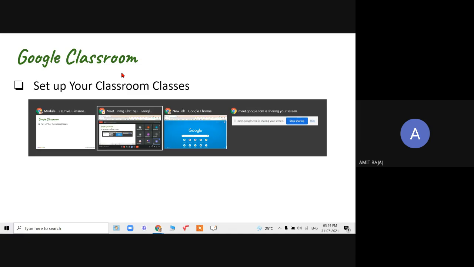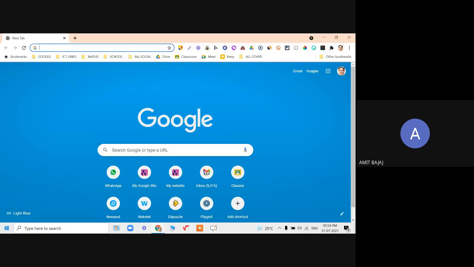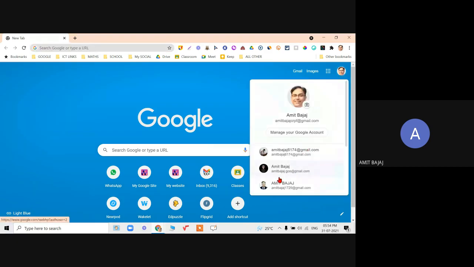scenario, in synchronous mode or asynchronous mode. I can have my classroom working in the best possible manner. So you all are, I suppose, a part of one of my Google Classrooms wherein you are added as a student. So set up your classroom. So how can this be done? Quickly check it out. Let me use my GCE account.